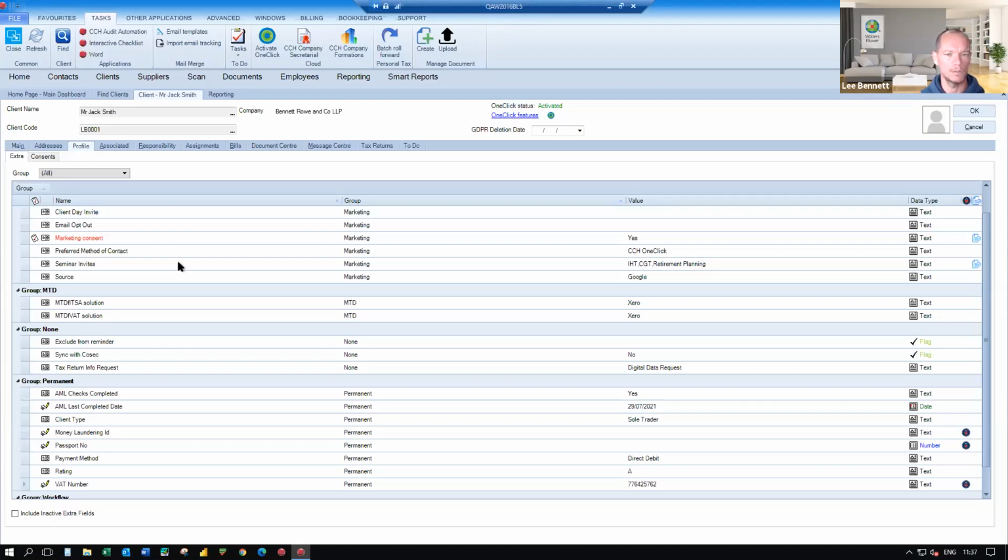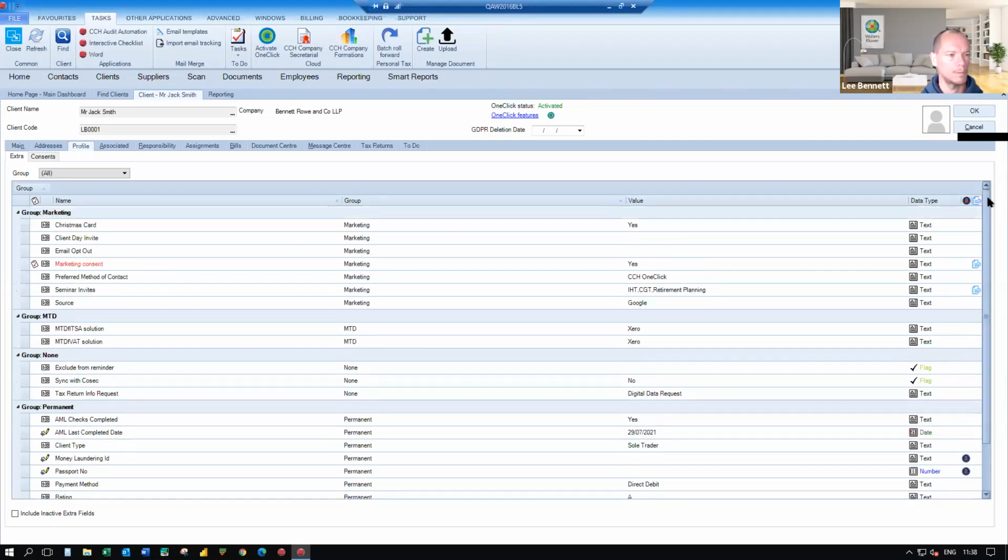You'll also notice that the majority of my fields are part of a group, whether it's a permanent group, I've got a workflow group, I've got an MTD group and another group somewhere up here as well, marketing, which allows me to not only visually group them together on this particular screen, but it also allows me to assign security rights to the items within that group. So for example, I probably won't want everybody within my practice, my version of Central, to be able to update all of the fields that are in the permanent group. I just want to make those available to certain users, the super users or the administrators of Central.